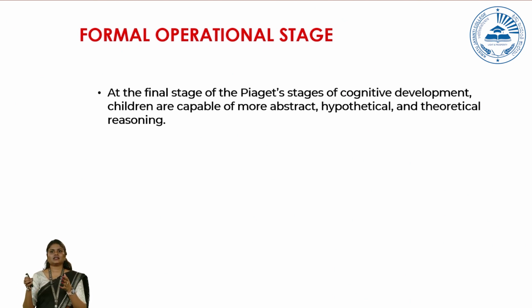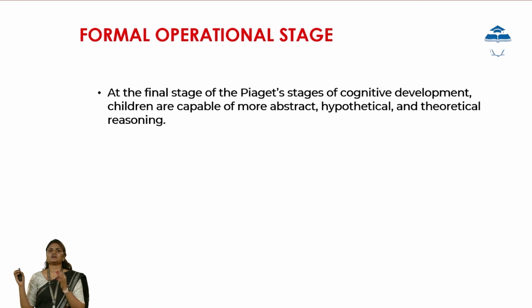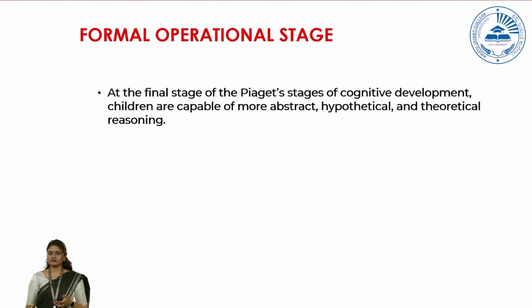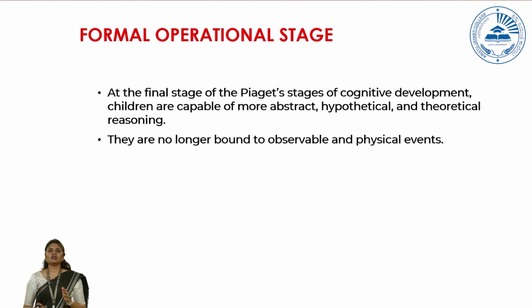It is in this stage that they understand even hypothetical concepts. They come up with different kinds of hypotheses and then they explain things. They are no longer bound to observable and physical events. That is, it's not limited to only observable and physical events. It's not important that they have to observe or feel those things, but even if it does not exist, they do understand it.